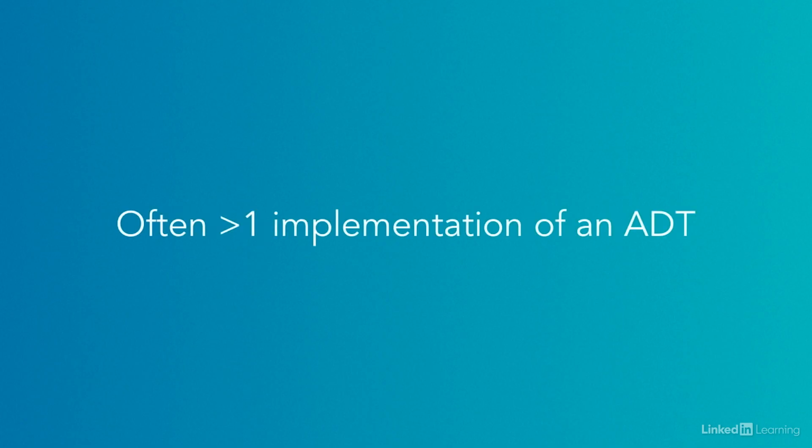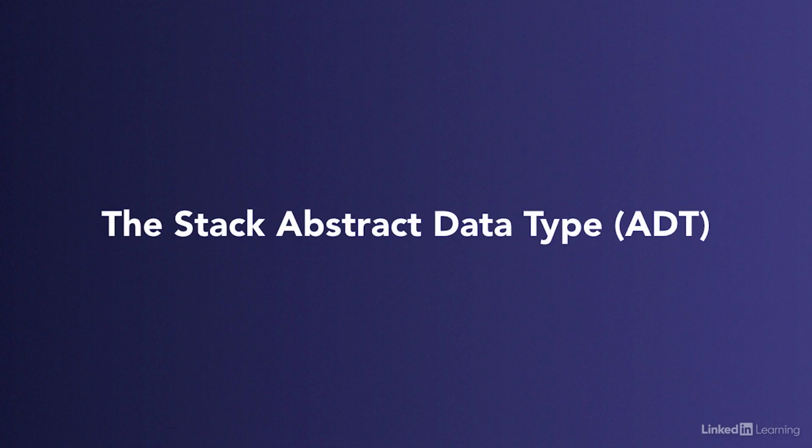There is often more than one way to implement an abstract data type as a data structure. In the rest of the course, we'll talk about how to create data structures for stacks, queues, and deques. Now that we understand the difference between abstract data types and data structures, let's talk through what makes the stack abstract data type unique, and also touch on the basic functionality we need a stack to have.